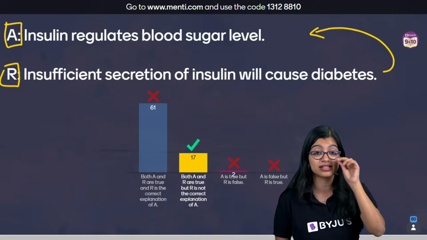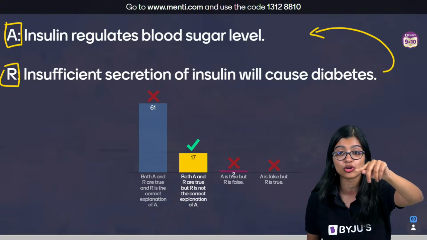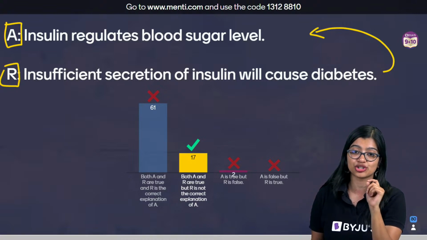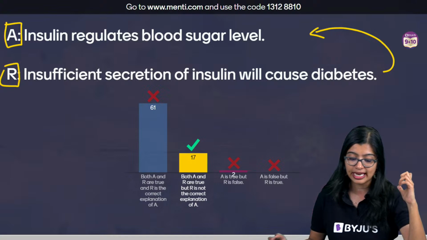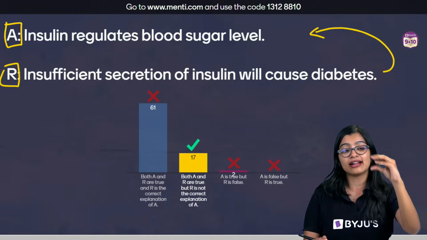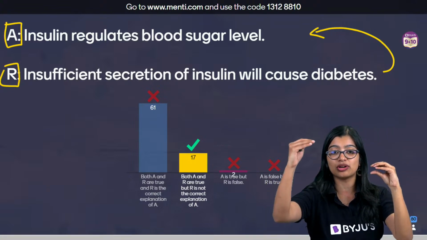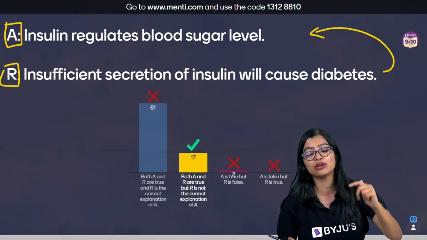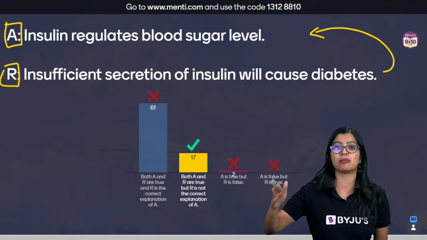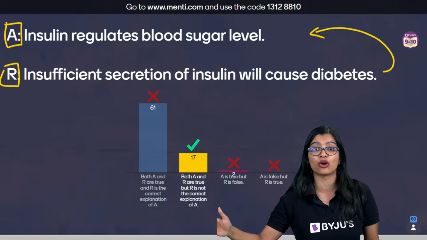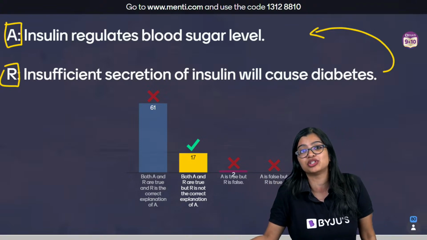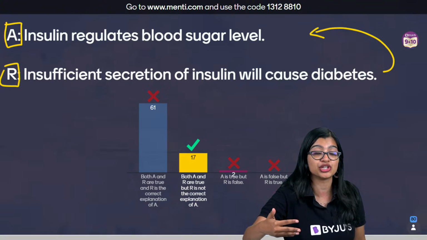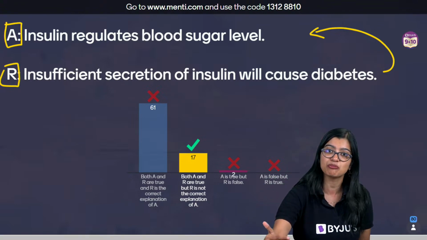That's where the assertion reason tactic should come. How do you decide assertion and reason? The assertion is a statement given to you, and the reason should give the reason for the assertion. For example: assertion, Aishwarya Ma'am is a teacher of biology. Reason, Aishwarya Ma'am loves biology. So why am I teaching biology? Because I love the subject.